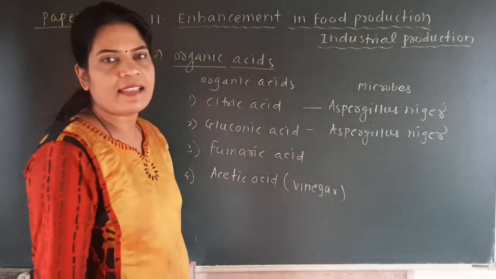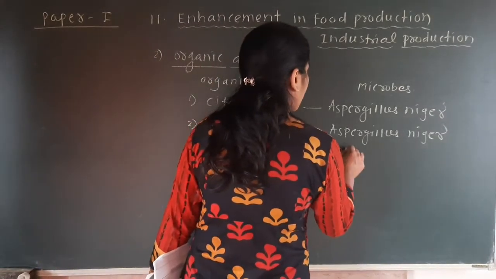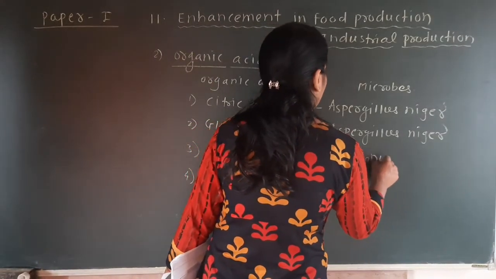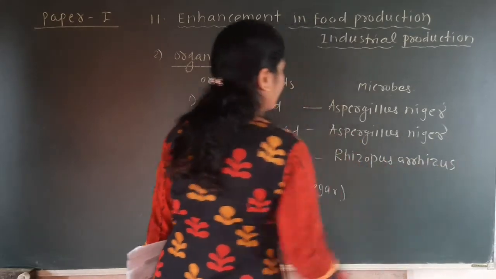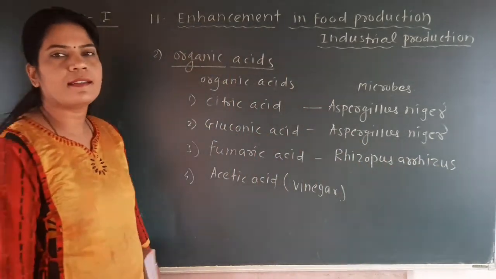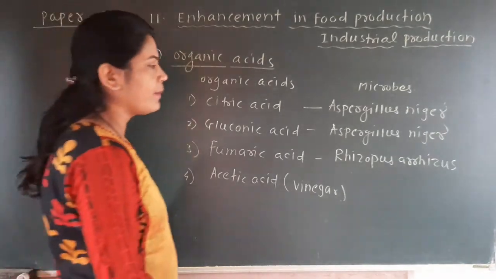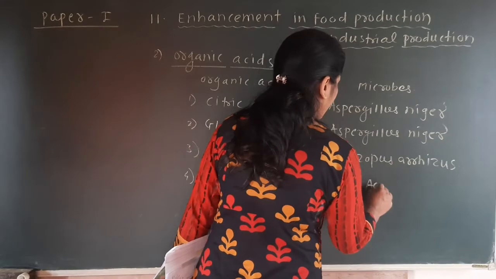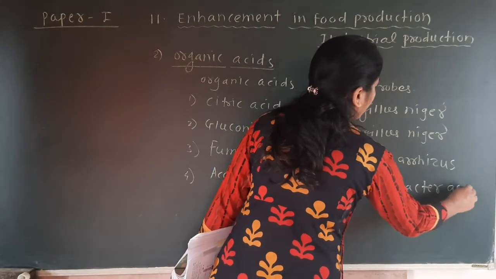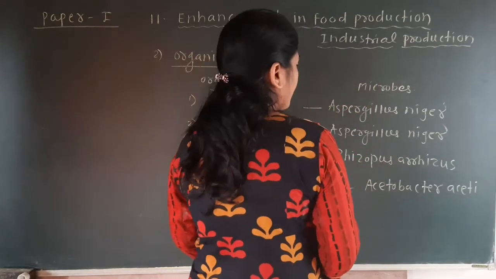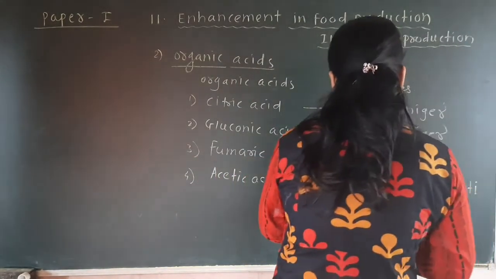Fumaric acid is also produced by a fungus, and the name of that fungus is Rhizopus oryzae. And acetic acid or vinegar is produced by a particular bacteria, and the name of that bacteria is Acetobacter aceti.